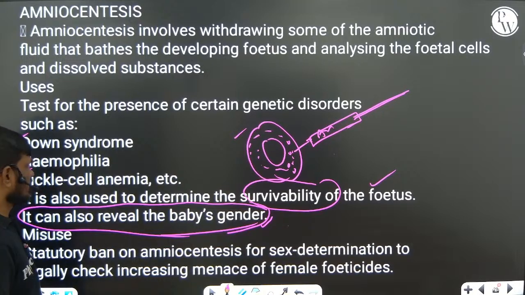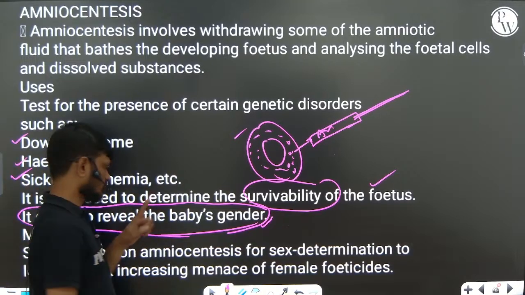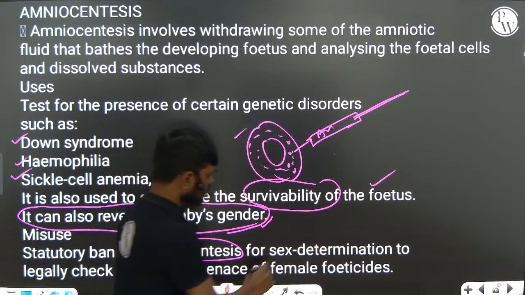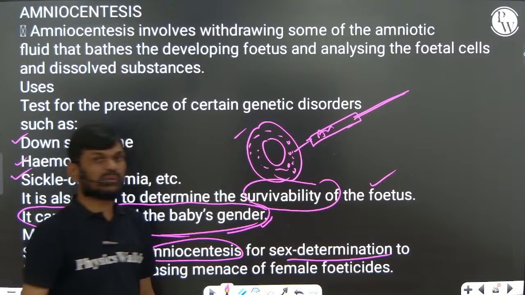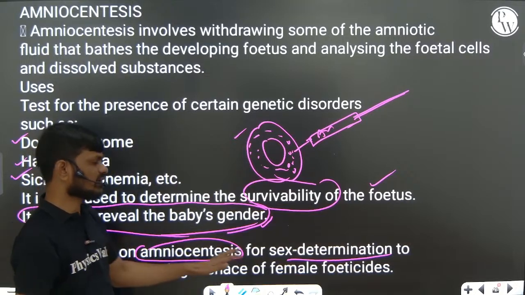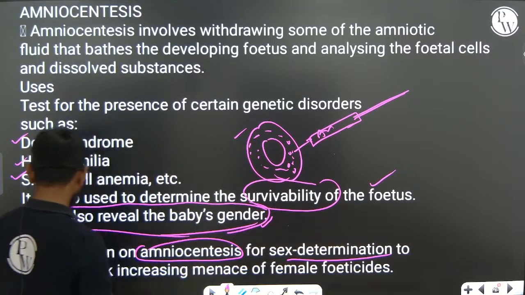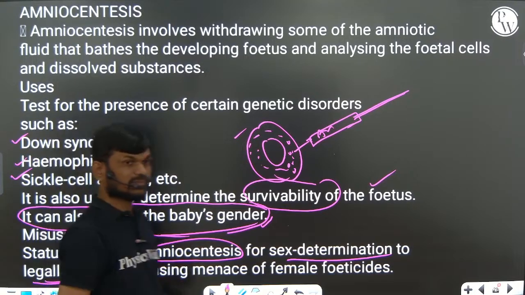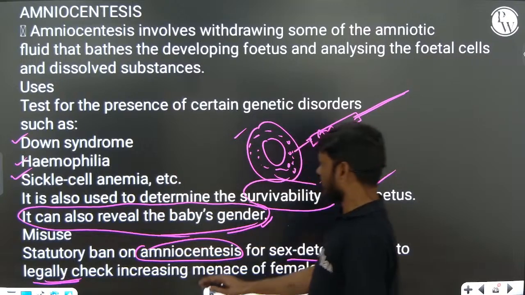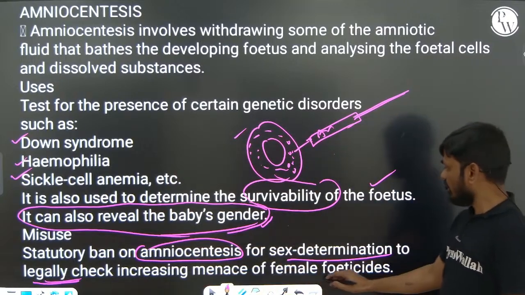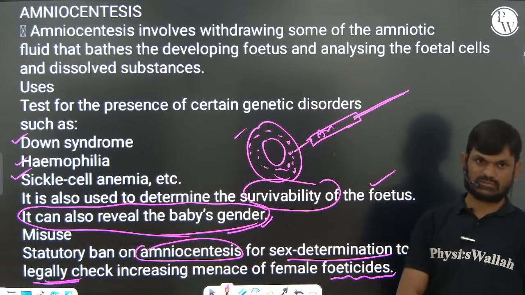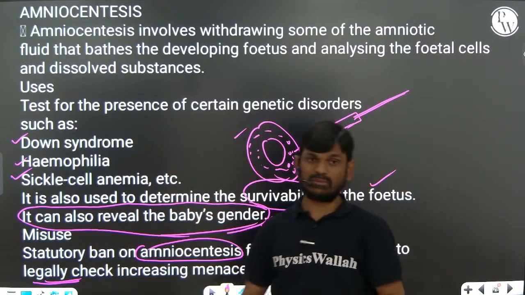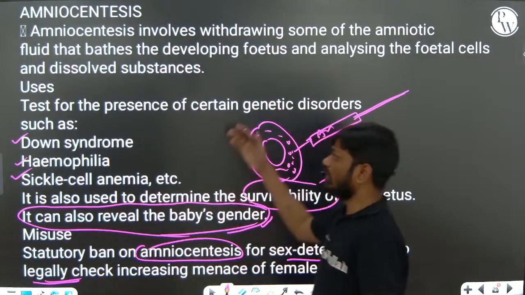So that's why the Indian government has banned the amniocentesis technique for the purpose of sex determination. The reason: illegally, legally, we can check, and there are increasing female feticides and abortions. Okay, this is the area from the reproductive health chapter. You may get a question.